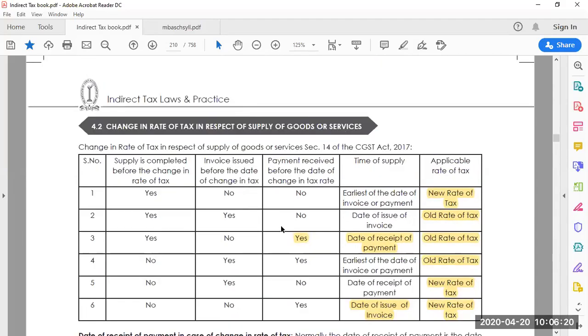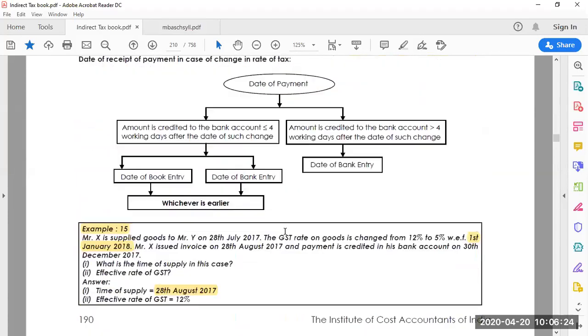Change in rate of tax in respect of supply of goods or services matters because regularly you find that there is a change in the rates of GST, on a regular basis amendments are happening, and that's the reason registered dealers, suppliers and manufacturers feel difficult and confused about which GST rate is applicable and should be followed.